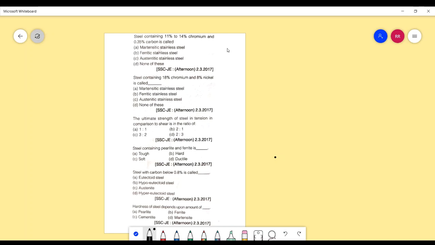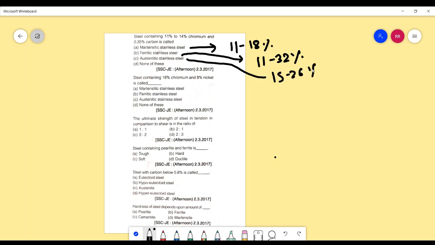For example, in case of martensitic stainless steel, the percentage of chromium ranges between 11 to 18%. In case of ferritic stainless steel, the range is between 11 to 32%. If we look at austenitic stainless steel, the range of chromium is between 15 to 26%.